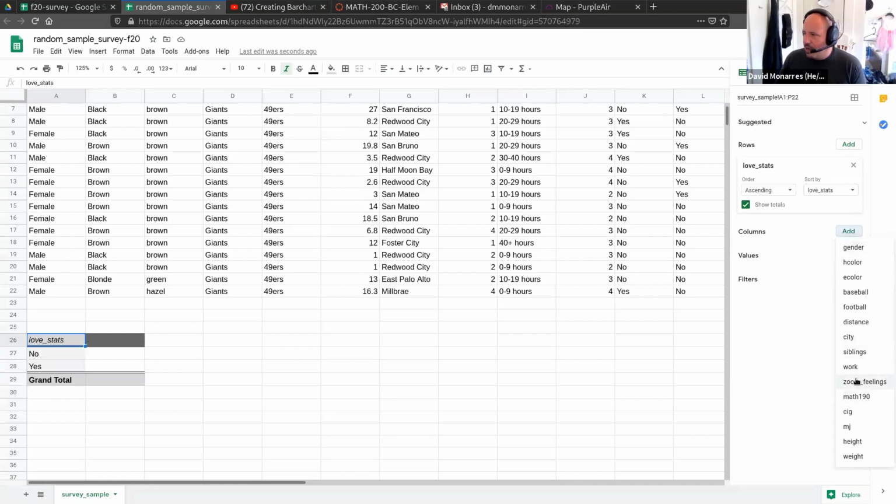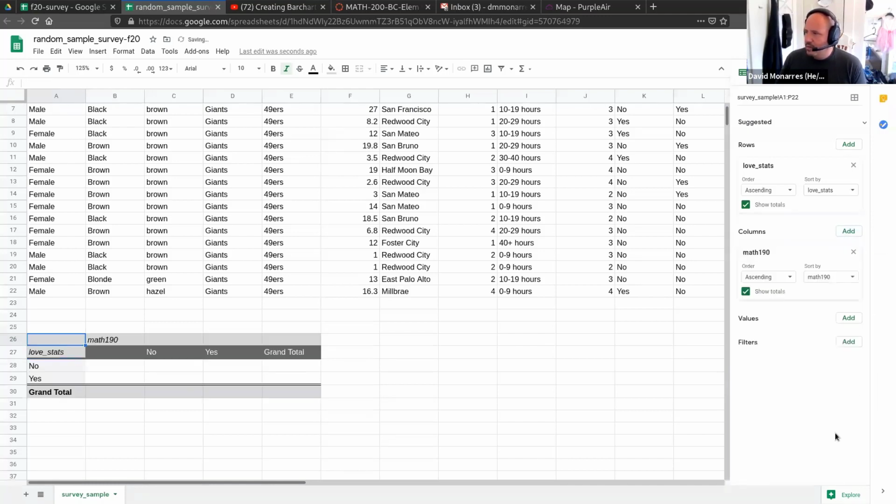If you remember, I'm more interested in Math 190. Now we've created a two-way table, but it has four different options. As an individual, either you did not take Math 190 or you did. Either you don't love stats or you do.